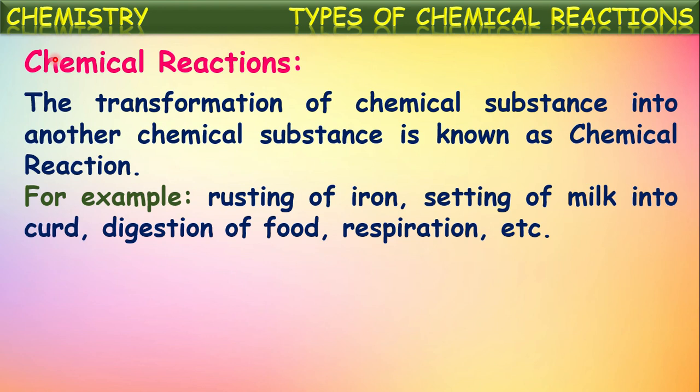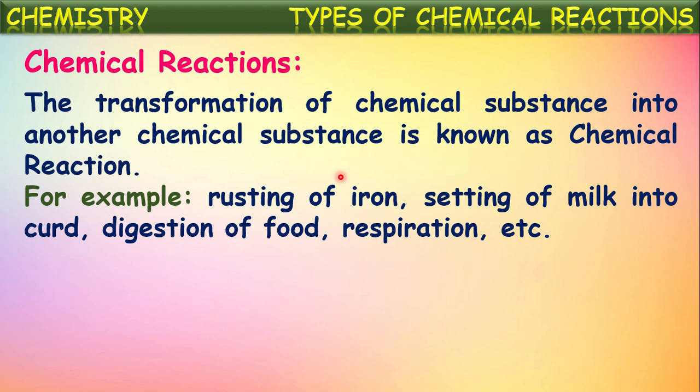In all these, if you observe, initially there is one substance, but after the change, a new substance is formed, isn't it? If you see the first one, rusting of iron, what happens? Iron, when kept in an open place in the presence of atmospheric air, reacts with atmospheric oxygen in the presence of moisture, and it forms iron oxide, a new substance. That iron oxide we call rust.